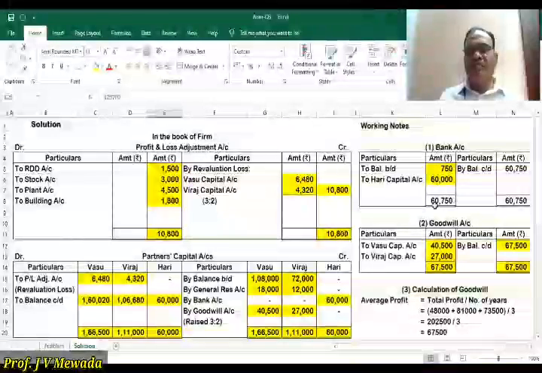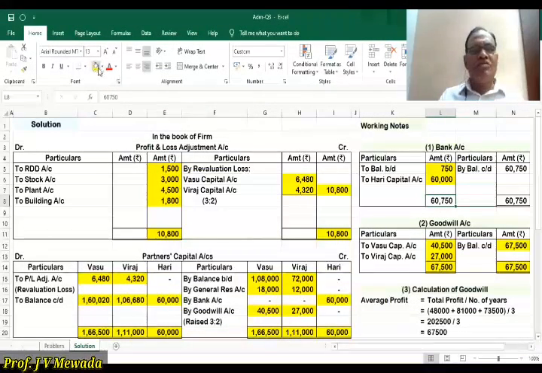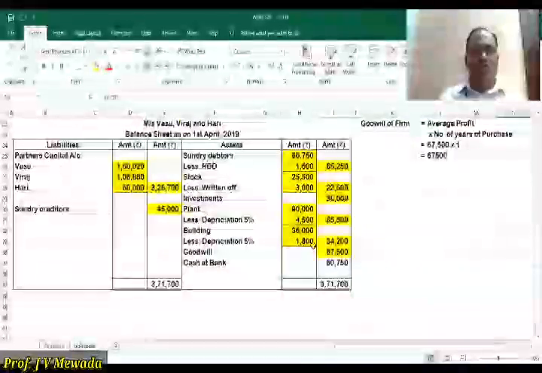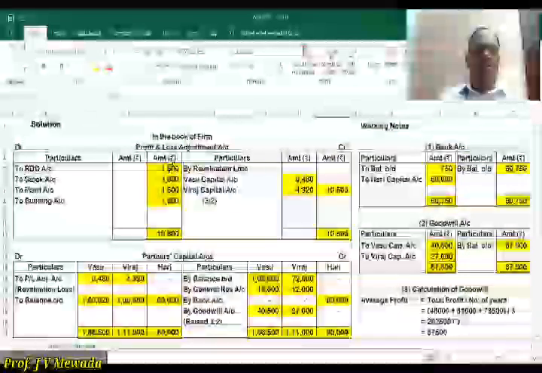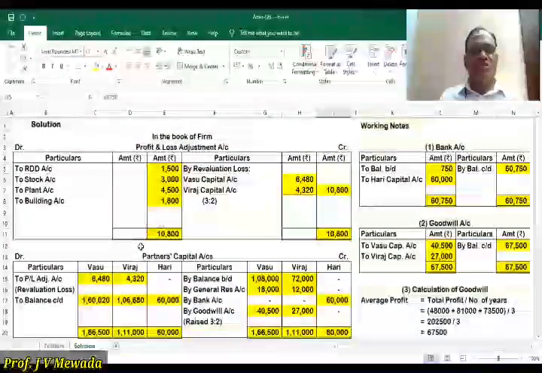Okay. Now we are going to close. Only one account is remaining, bank account. 60,750 is the debit total. So balance carried down is 60,750. Okay. So that we are going to write in the balance sheet. Cash at bank is 60,750. Okay. So now we can see that the profit and loss adjustment account is closed.